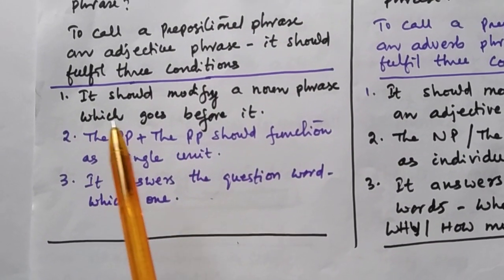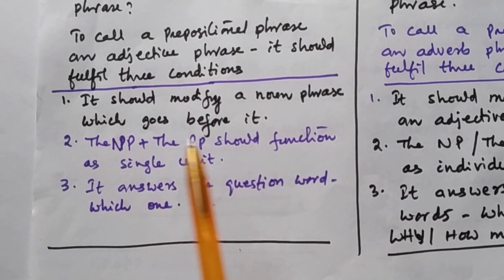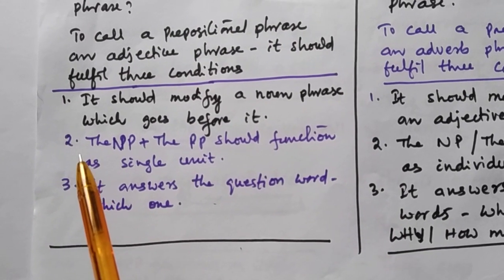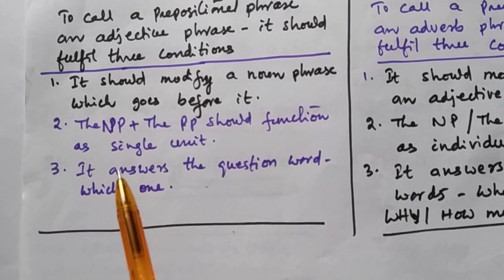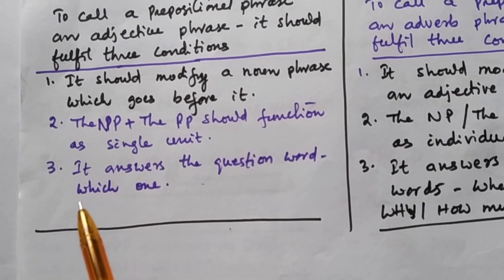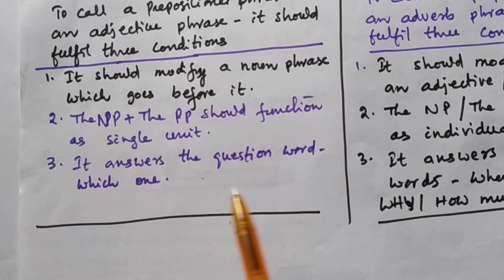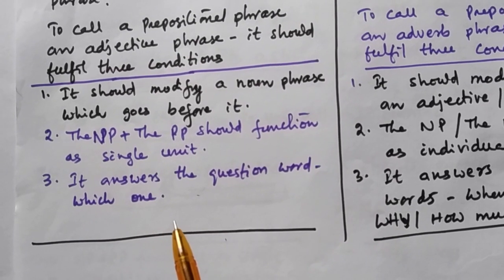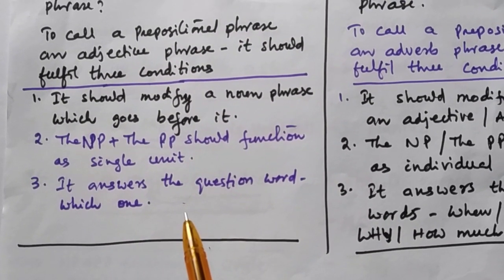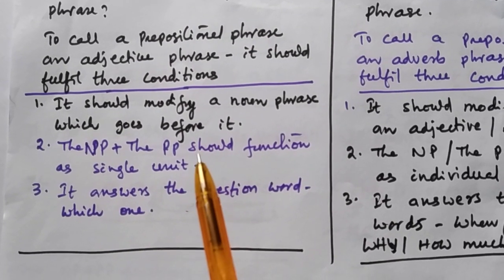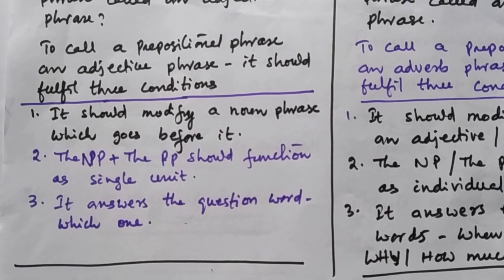They are: it should modify a noun phrase which goes before it. Second one, the noun phrase plus prepositional phrase should function as single unit. It should answer the question word which one. So if a prepositional phrase fulfills these conditions, then the prepositional phrase is called an adjective phrase.